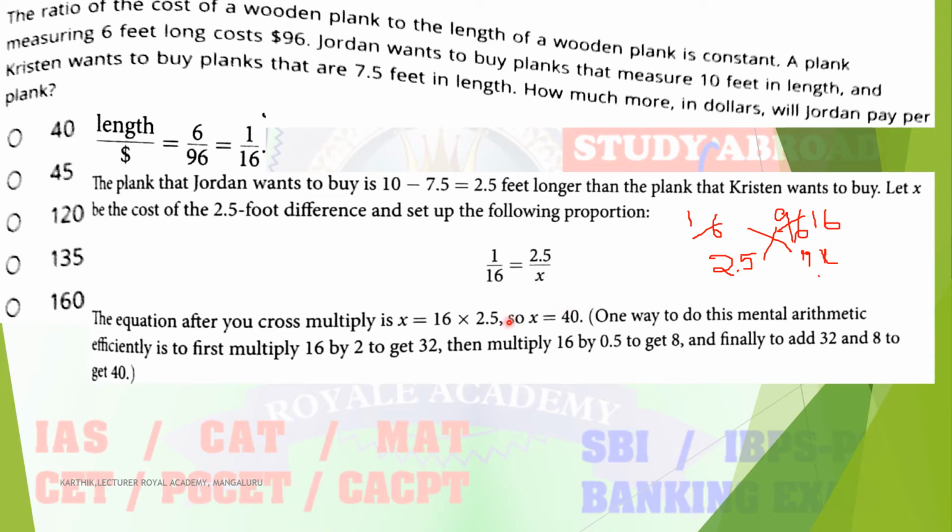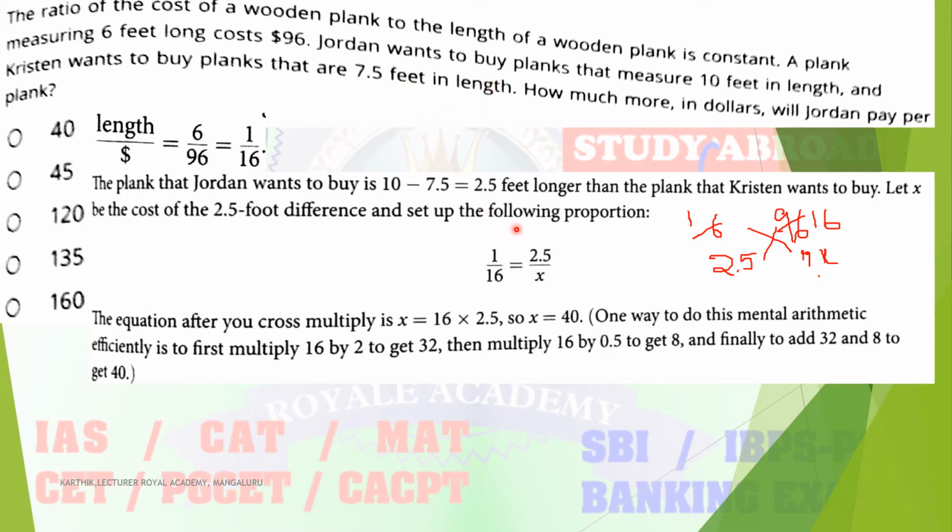So x is how much? x is equal to 16 into 2.5, that is nothing but x is equal to 40. So you have to determine the value of x. x is nothing but the cost of the 2.5 feet difference. So how much more are they asking? How much more does Jordan have to pay compared to Kristen? $40 more compared to Kristen. Why? Because the length is 2.5 feet more in Jordan's case.